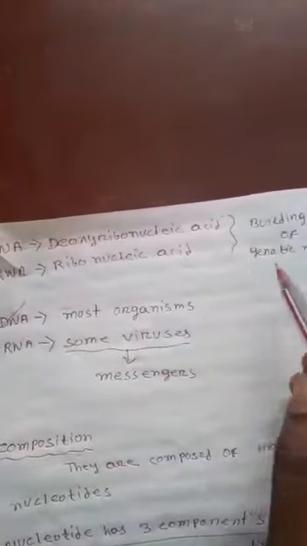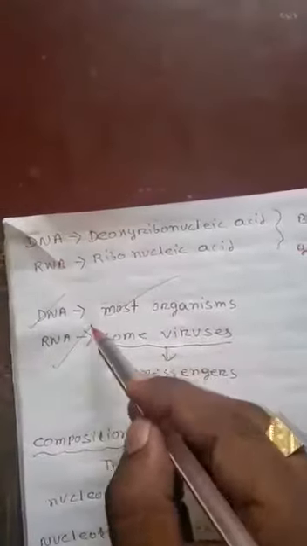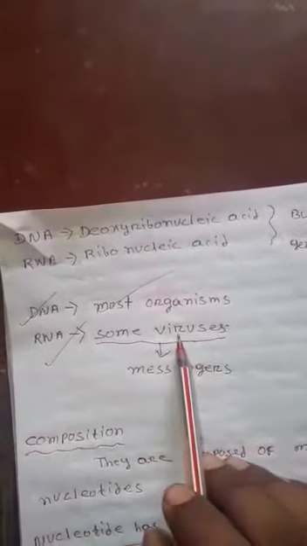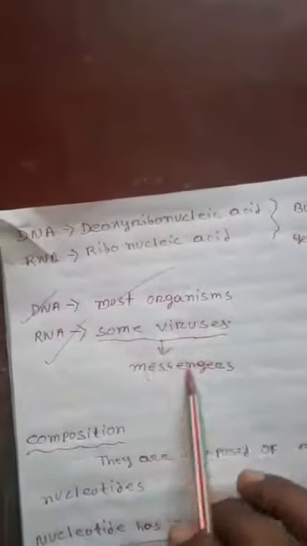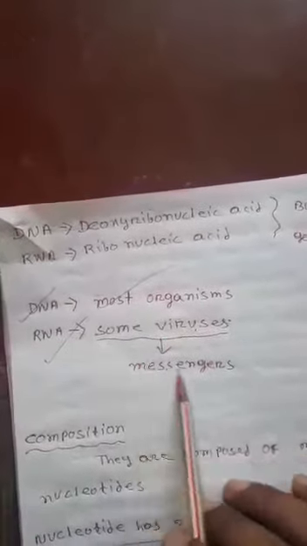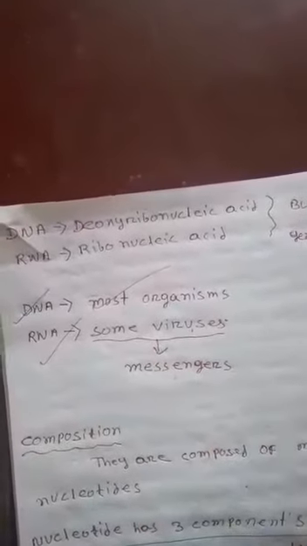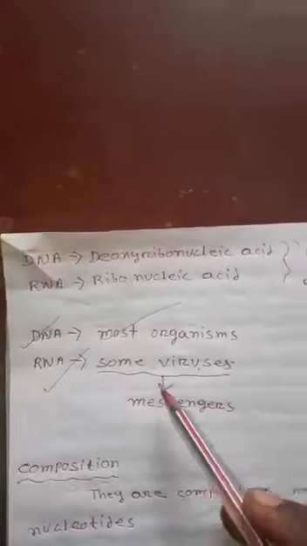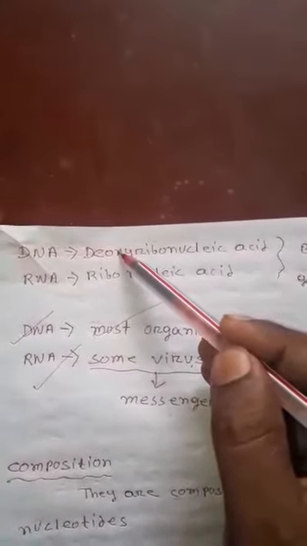As you know, DNA is the genetic material in most organisms, and RNA is the genetic material in some viruses. RNA is also called a messenger because it helps in transferring messages from DNA to other organelles of the cells. Now, students, I am going to tell you one of the most vital points, which is composition.